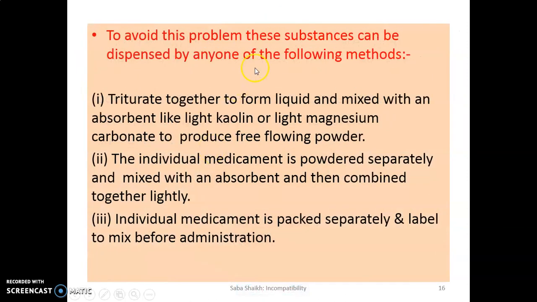To avoid this problem, what are we going to do? These substances can be dispensed by any one of the following methods.